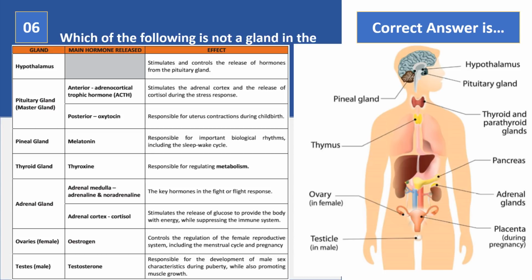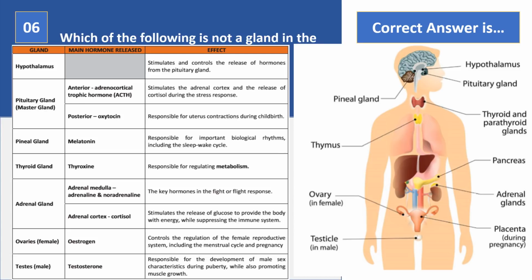The master gland, which is the pituitary gland, so we call the pituitary gland the master gland as it controls the functions of the other endocrine glands. It's like the most important. The pituitary is broken down into the anterior, which is the front of, and the posterior, which is the rear. At the front of the pituitary gland, ACTH is released, and this is an important hormone for the stress response. And in the rear of the pituitary gland, we have the release of oxytocin, which is an important hormone for childbirth.